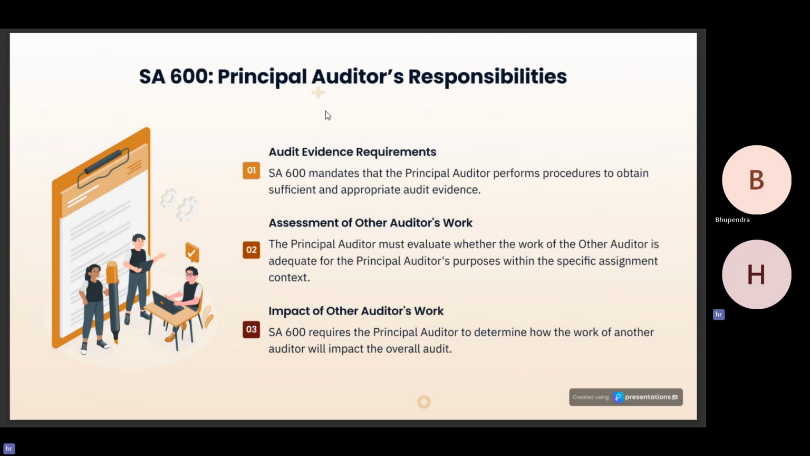Assessment of other auditors' work. The principal auditor must evaluate whether the work of the other auditor is adequate for the principal auditor's purpose within the specified assignment context. Impact of other auditors' work. SA 600 requires the principal auditor to determine how the work of the other auditor will impact the overall audit.